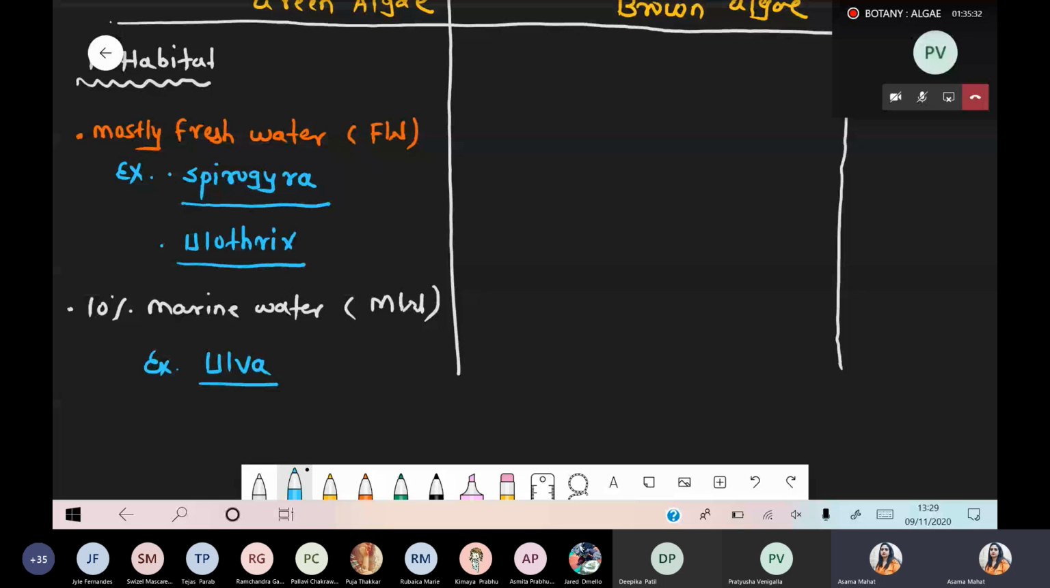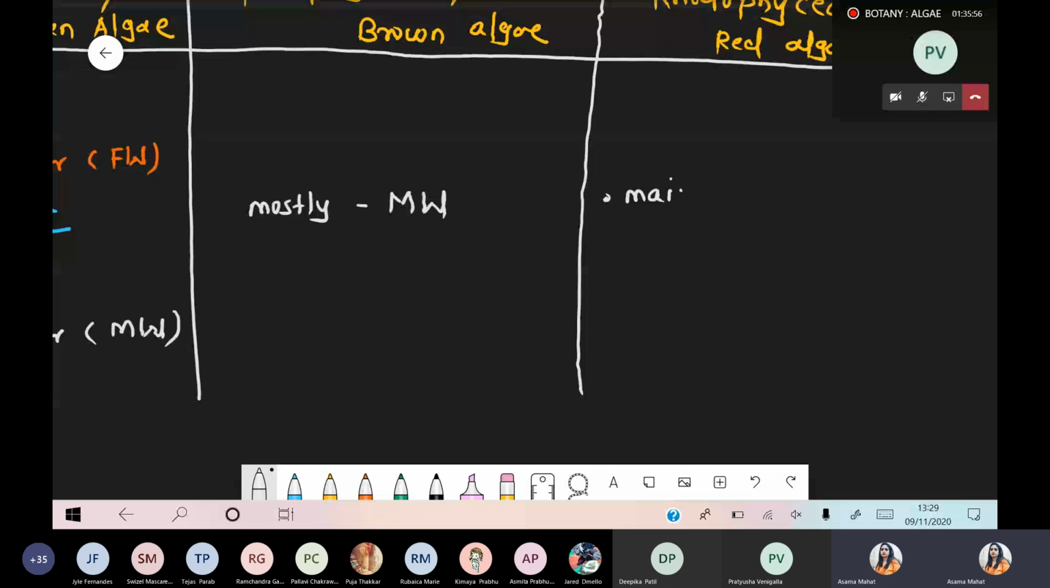Chalo. In case of brown algae, we are not taking an example, but mostly brown algae are MW, marine water. And when we compare this point with Rhodophyceae, mainly these are marine water, and a few are also present in fresh water. Few of these are fresh water.